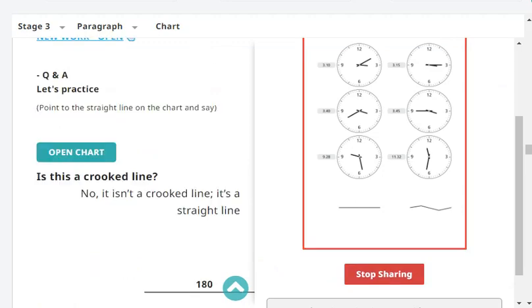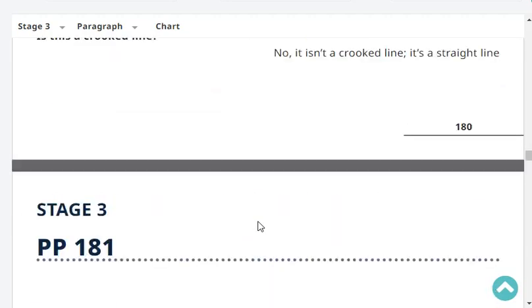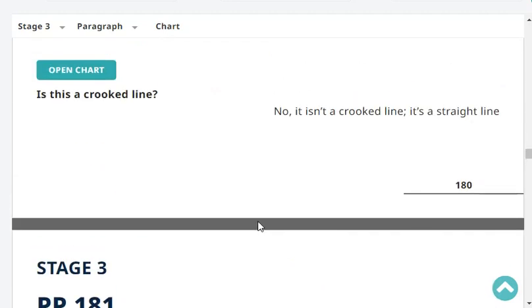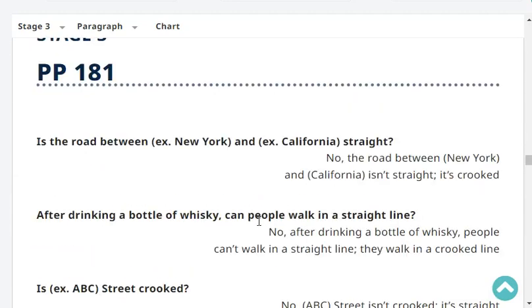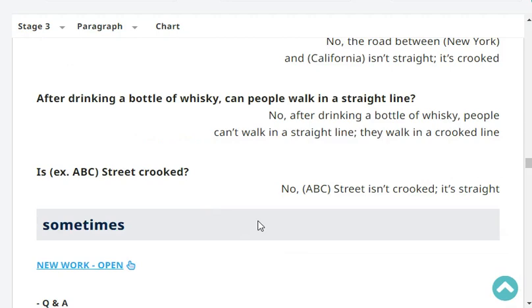Is this a crooked line? No, it isn't a crooked line. It's a straight line. Very good. Is the road between New York and California straight? No. The road between New York and California isn't straight. It's crooked. Very good.